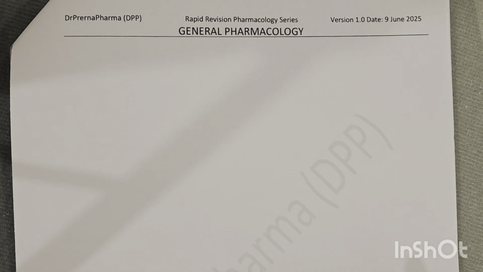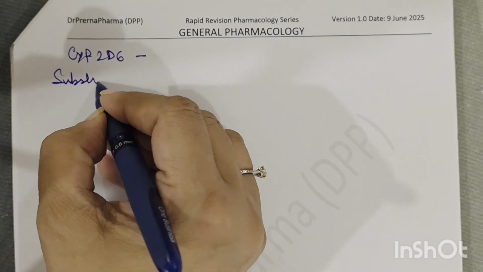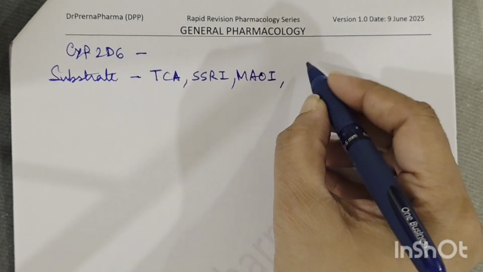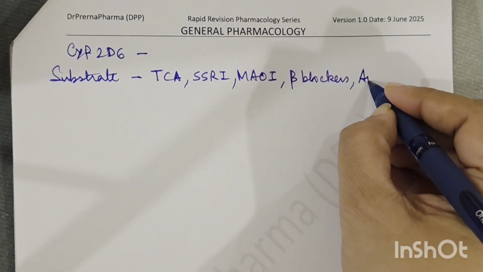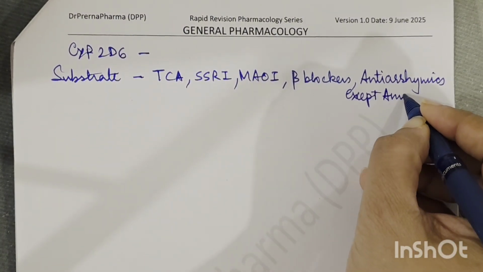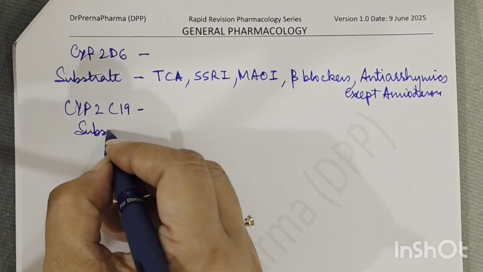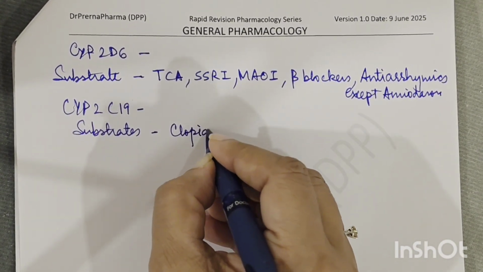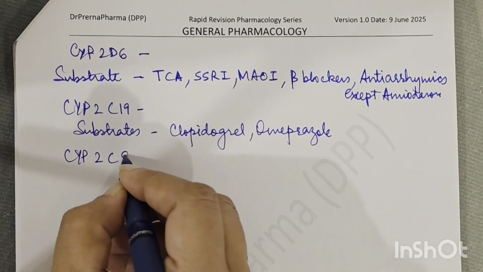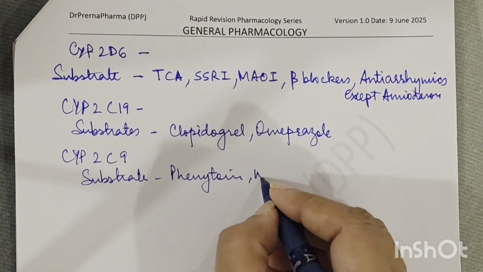Then next we have CYP2D6. Okay. Now CYP2D6, what is the substrate? Substrate is tricyclic antidepressants, SSRIs, MAO inhibitors, beta blockers, anti-arrhythmics. These are the substrates, except amiodarone. Okay. CYP2C19. What are the substrates? Clopidogrel and omeprazole. Okay. CYP2C9. Substrate, phenytoin, warfarin.